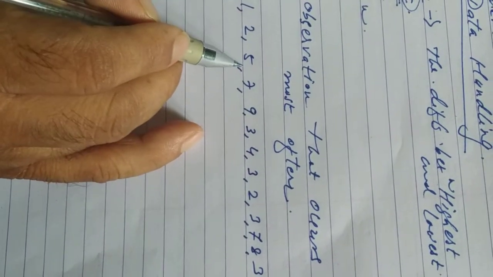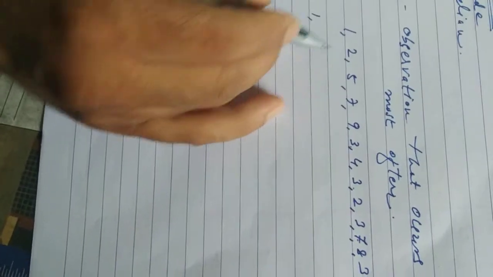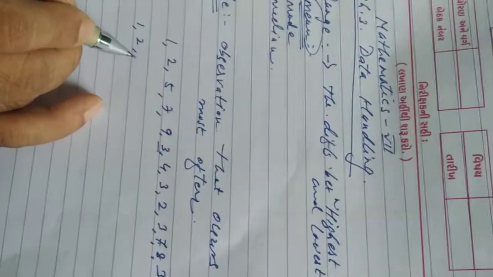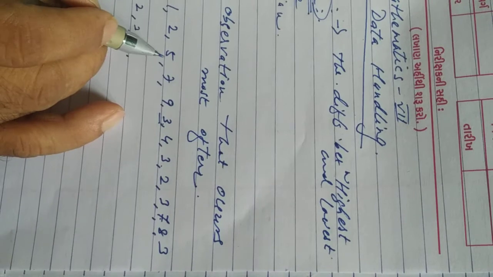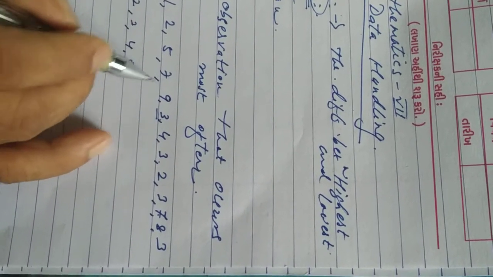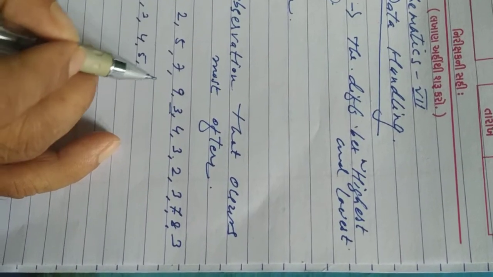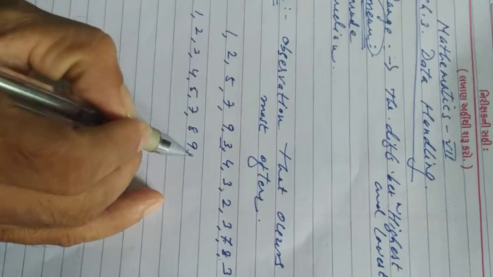Now let's arrange in any order, ascending or descending. So in ascending, 1, 2, then 3, after it 4, then 5, 7, then 8, 9.